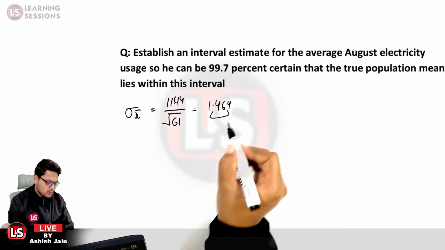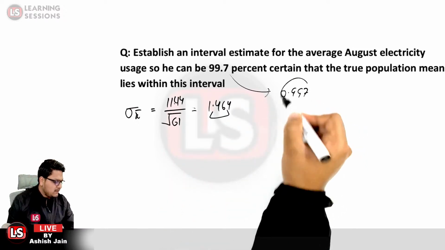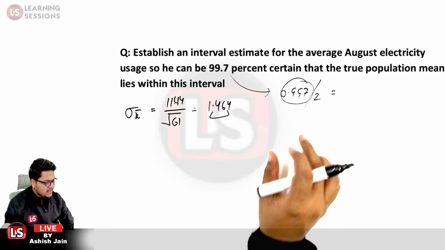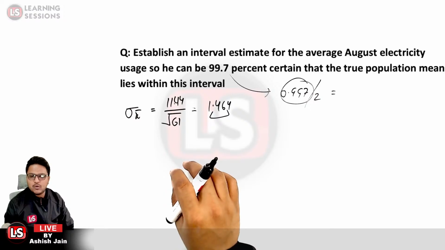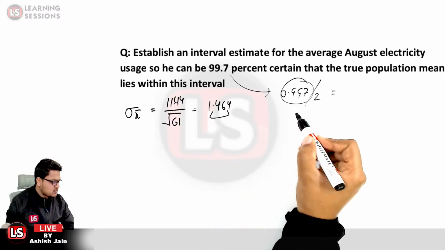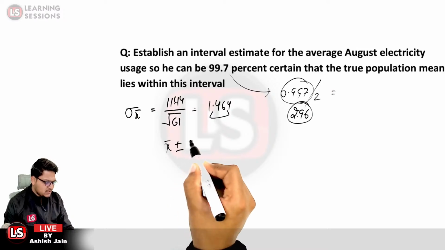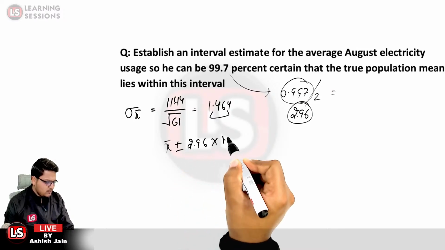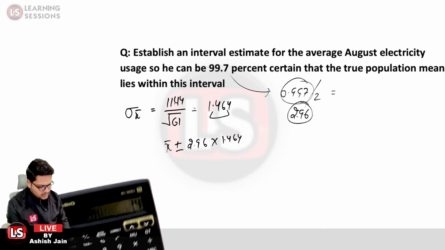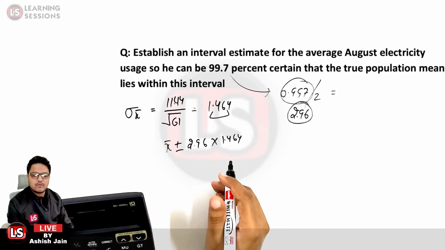It was 1.464. And further for 99.7%, I already told you, first of all we converted into the decimal, and further we divided it by 2, and then we checked the value in the Z table, and that is to be applied over here. Is that clear? So what will be the established interval? The Z value is 2.96. So the interval will be x bar plus minus 2.96 times 1.464. 1.464 multiplied by 2.96 is equal to 4.33.